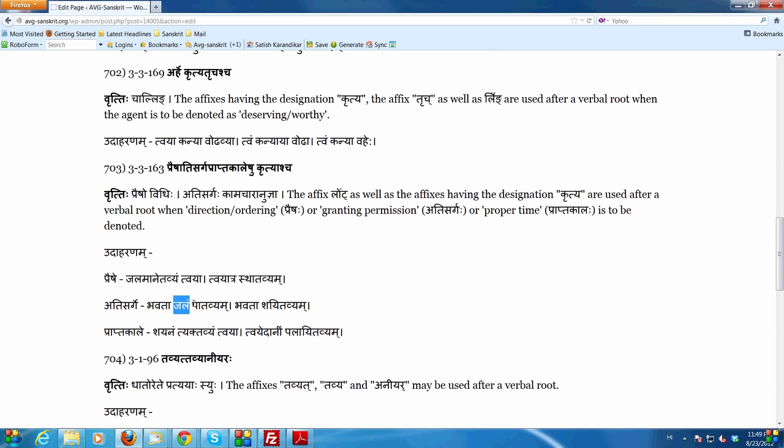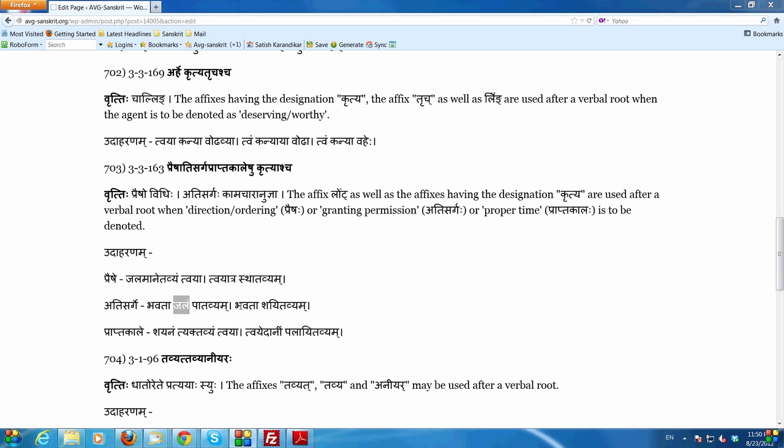Same thing, bhavata shaitavyam. So this is in akarmaka dhatu, meaning the action of sleeping may be done by you, sir. Bhavata is the honorific you. So bhavata shaitavyam, the action of sleeping may be done by you, means you may sleep if you like. You have permission to sleep. It doesn't mean that you have to sleep. If you want to sleep, you may sleep. That's giving permission. It is not a command. Same thing, if you were to use a lot pratyaya, you'll say bhavan shetam. Bhavan shetam, you may sleep if you like.